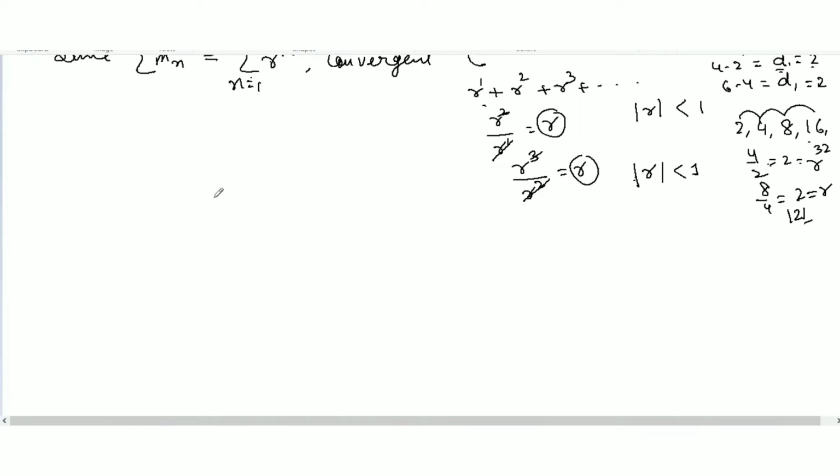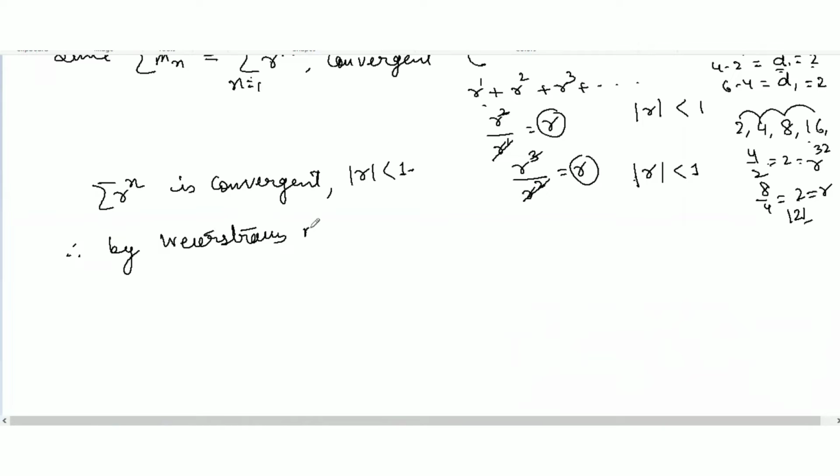So we can say that this series Mn, r to the power n, is convergent, as modulus of r is less than 1. So we can write it down, therefore, by Weierstrass M test, the given series is uniformly convergent.